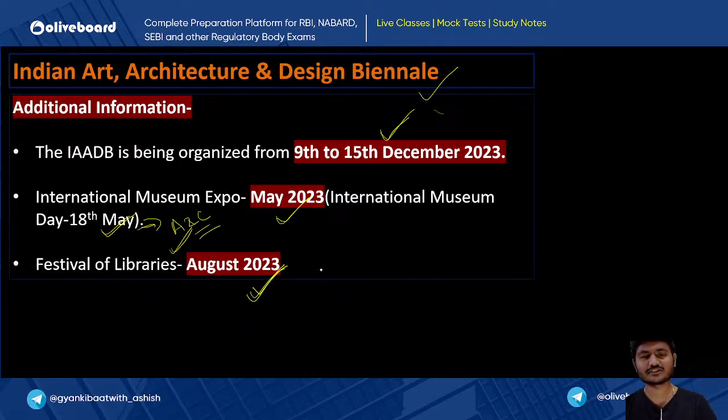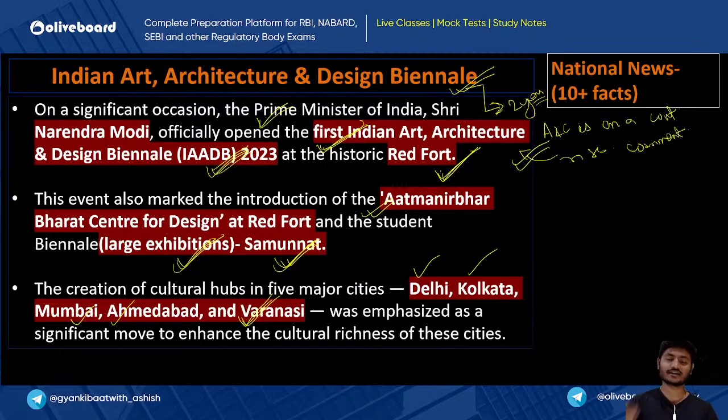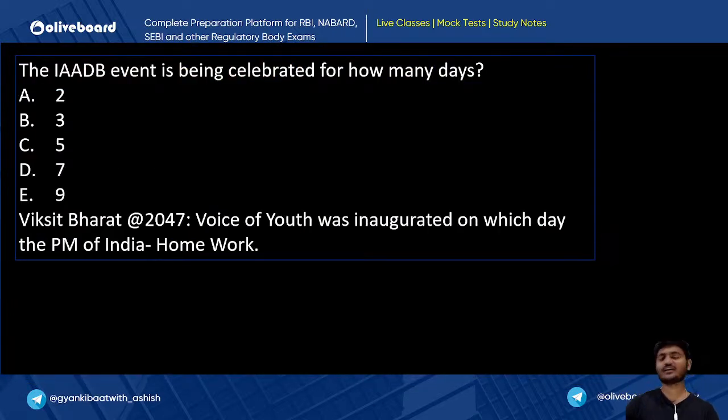So these are the important facts that you need to remember. The Festival of Libraries is celebrated in August. International Museum Day is celebrated in May. And after that, IAADB is being organized by the government of India to promote art, architecture and design. So basically in one line we can say that our art, architecture and design is being promoted by the government of India. So whosoever of you are interested in doing art, culture and designing work, it is high time that you focus on that diligently. Why? Because the government of India is promoting that and India is becoming Atmanirbhar in the same field.